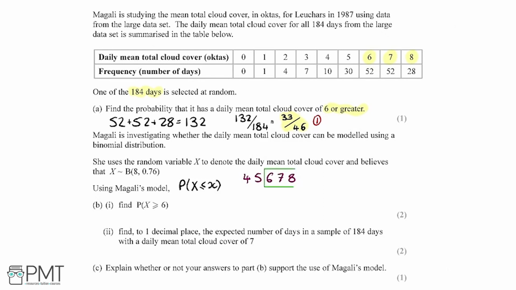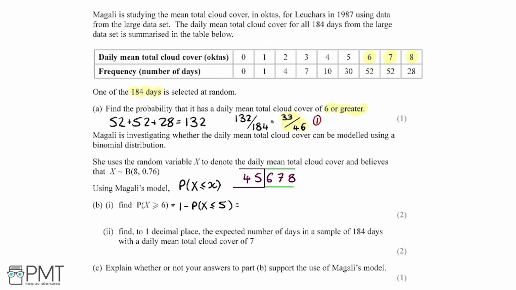Now the trick to use is that you then take this and imagine flipping it over. If I do that, I get this region here. So flipping over our final region, we get the region where x is less than or equal to 5. And we need to remember that when we flip it over like this, we do 1 minus the new probability. So essentially, the probability of x is greater than or equal to 6 equals 1 minus the probability that x is less than or equal to 5.